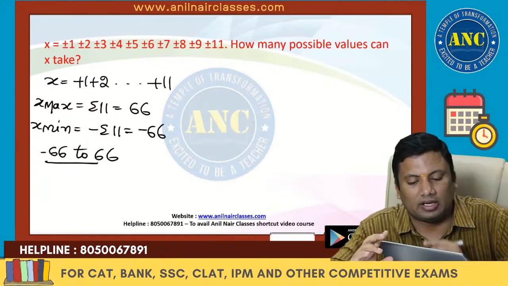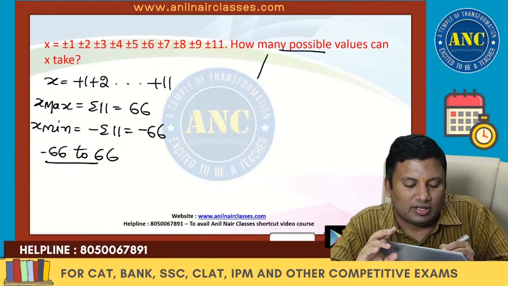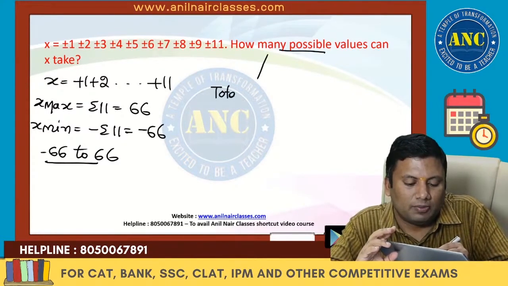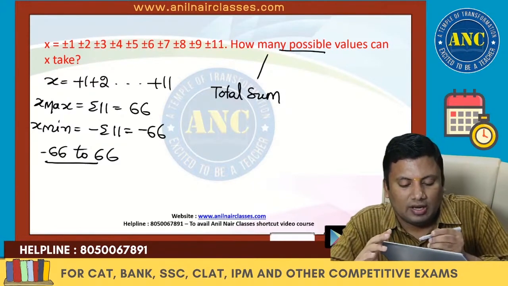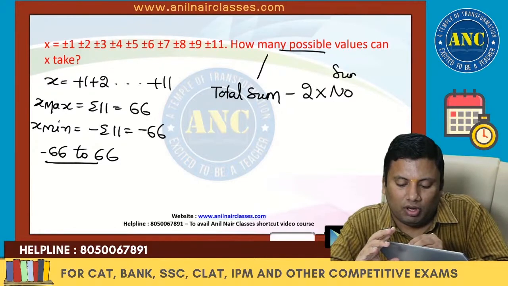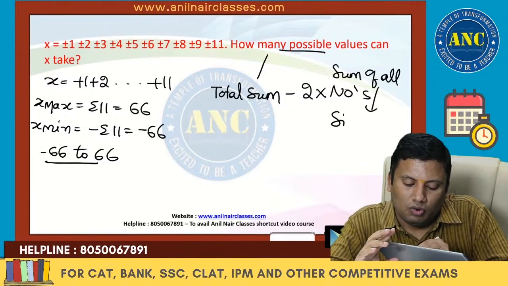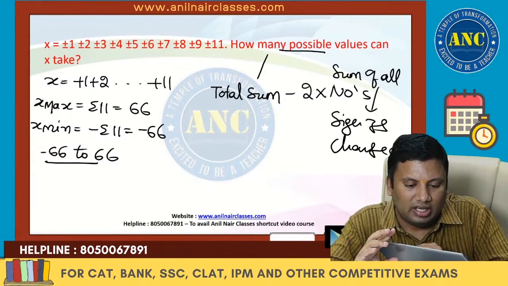So what will be the total possible values? Total possible value is the total sum, right? Best case minus 2 into the sum of all the numbers whose sign is changed.